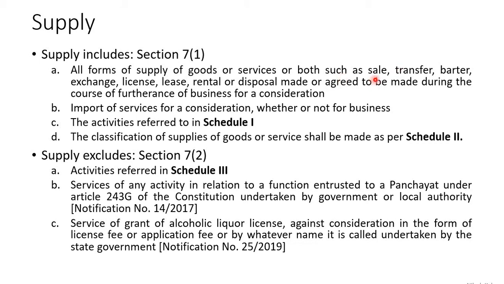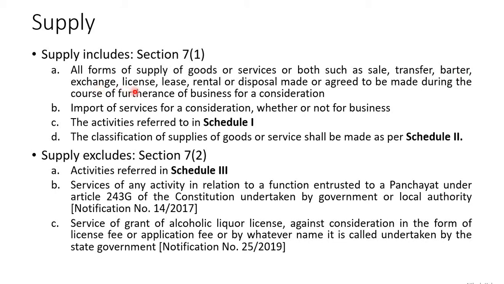Sale. If we are speaking about sale, it is always for a consideration, always for a price, and such sale is a supply. Transfer, be that a branch transfer or a godown transfer, or any other kind of transfer, is considered as a supply. Barter, you know what is a barter? You are exchanging good for a good, service for a service, or service for a good or good for a service. Any kind of barter is considered as a supply. Exchange, you are exchanging anything, that is also a supply.